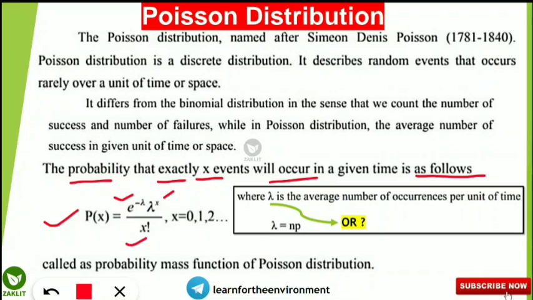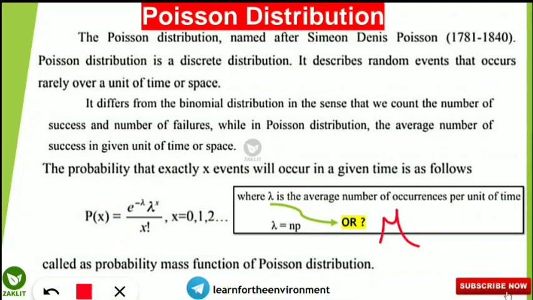Here, what is lambda? Lambda is the average number of occurrences per unit of time. You should note this down: lambda is the average number of occurrences of the events per unit of time. Here lambda is given as np, where n is the number of trials and p is the probability of success. In some cases lambda is also denoted as mu. So lambda or mu, whichever is given for the Poisson distribution, both mean the same, that is the average number of occurrences per unit of time.